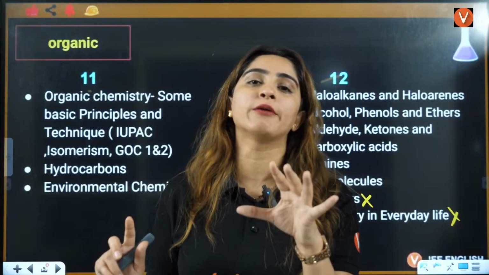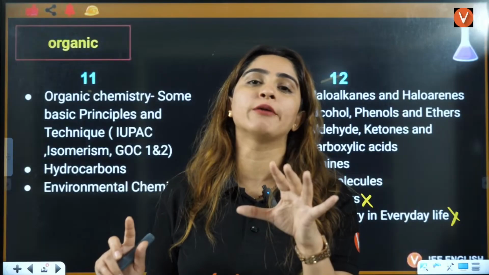Aldehyde, ketone, alcohol, ether. You have a separate chapter for aldehydes, ketones, and carboxylic acids. For alcohols, ethers, and phenols, you have a different chapter. Amines have a different chapter. Acid anhydride, you will see the reactions within the chapter. Ester will also be within the chapter, not a different chapter.